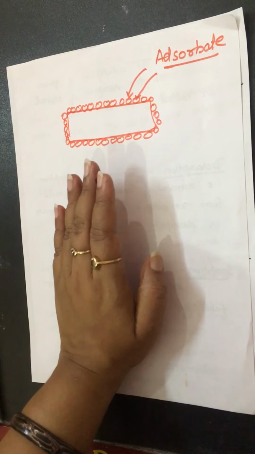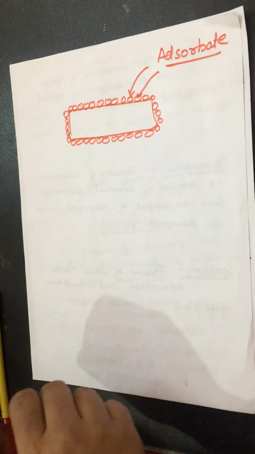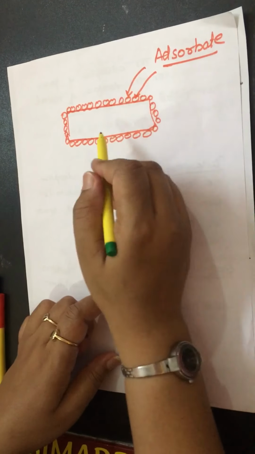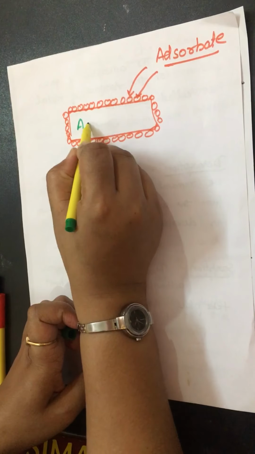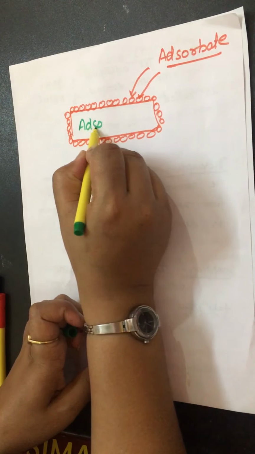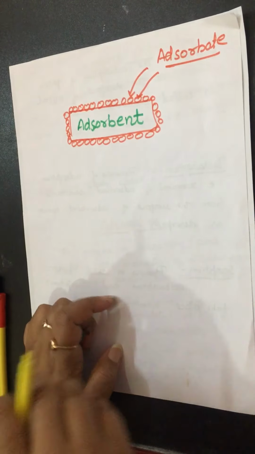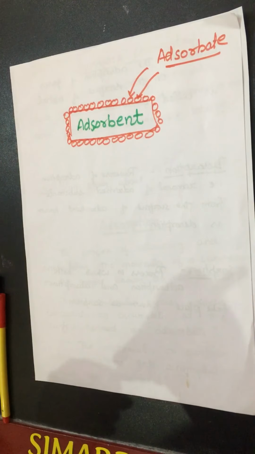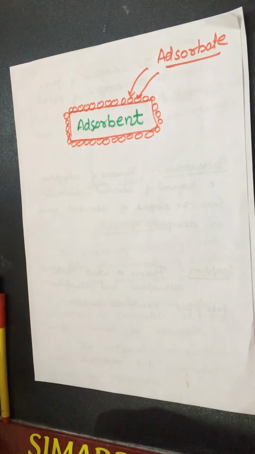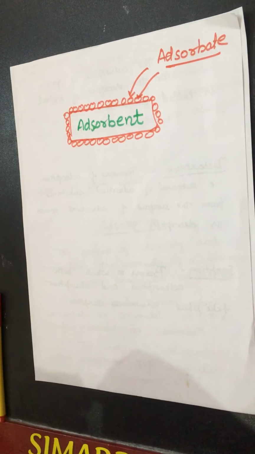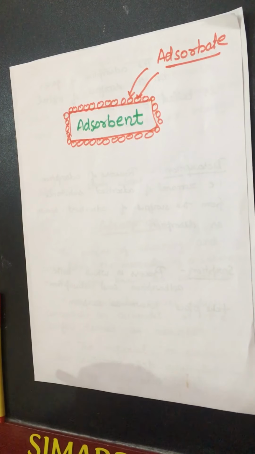In this example, chalk particles are the adsorbate, while the surface at which these substances get accommodated is known as the adsorbent.